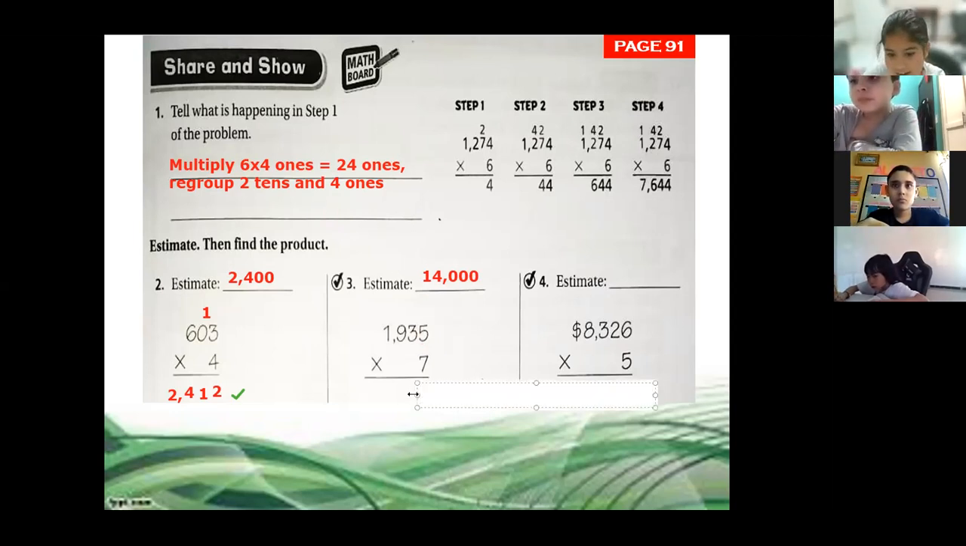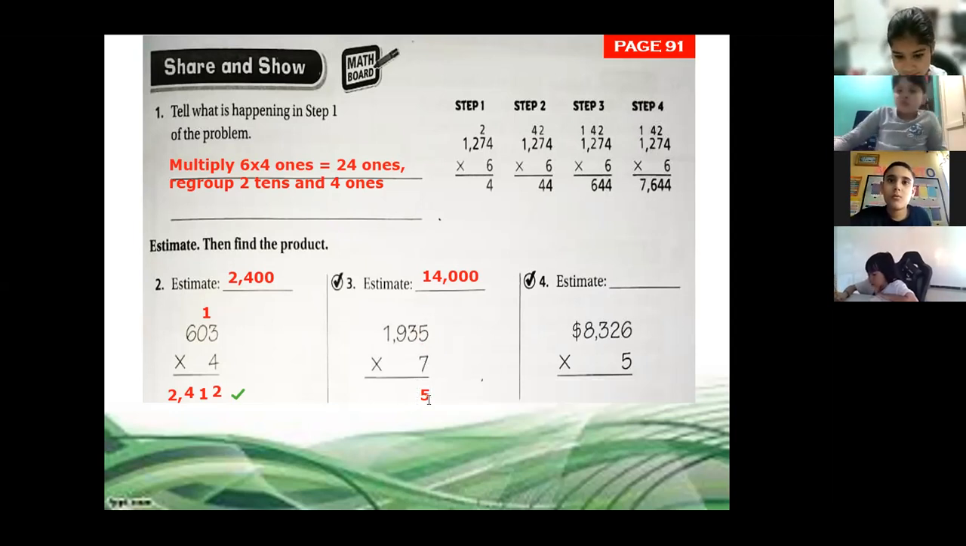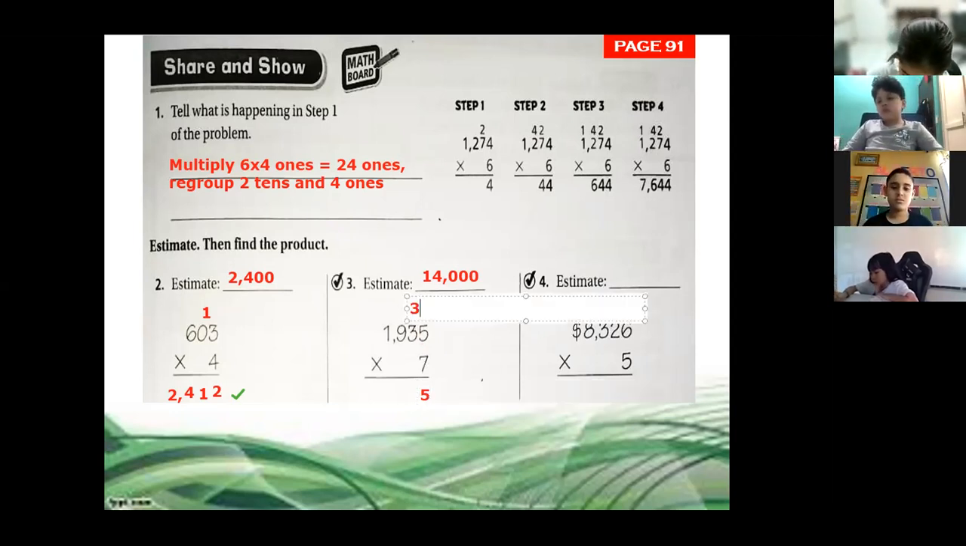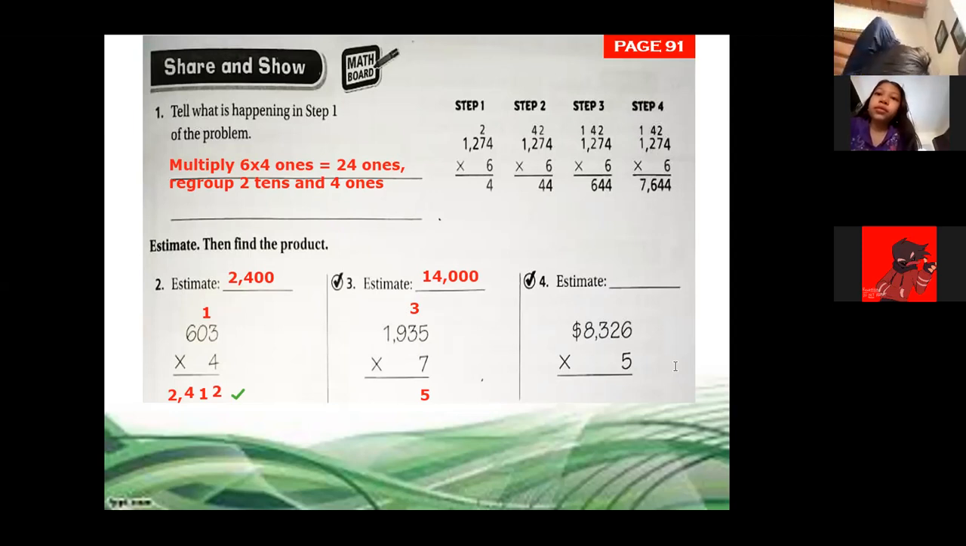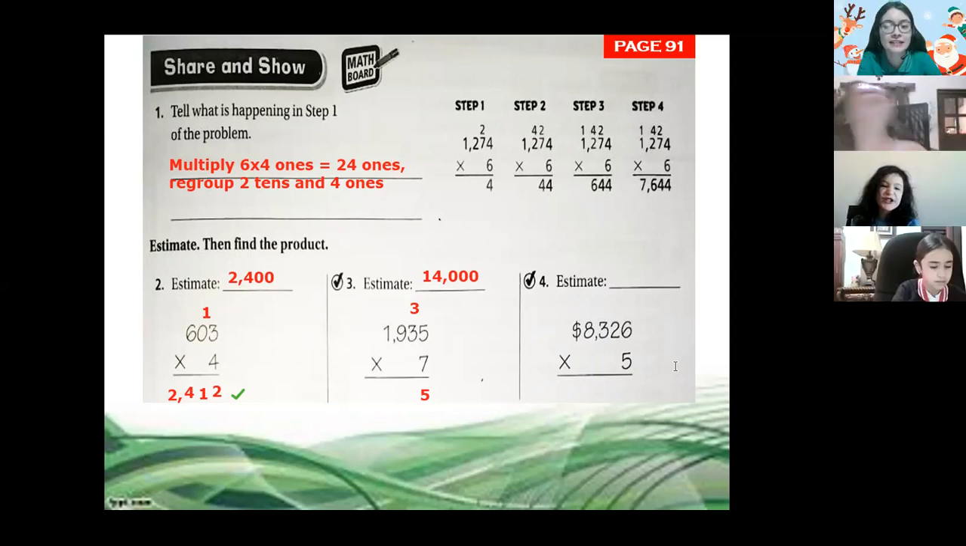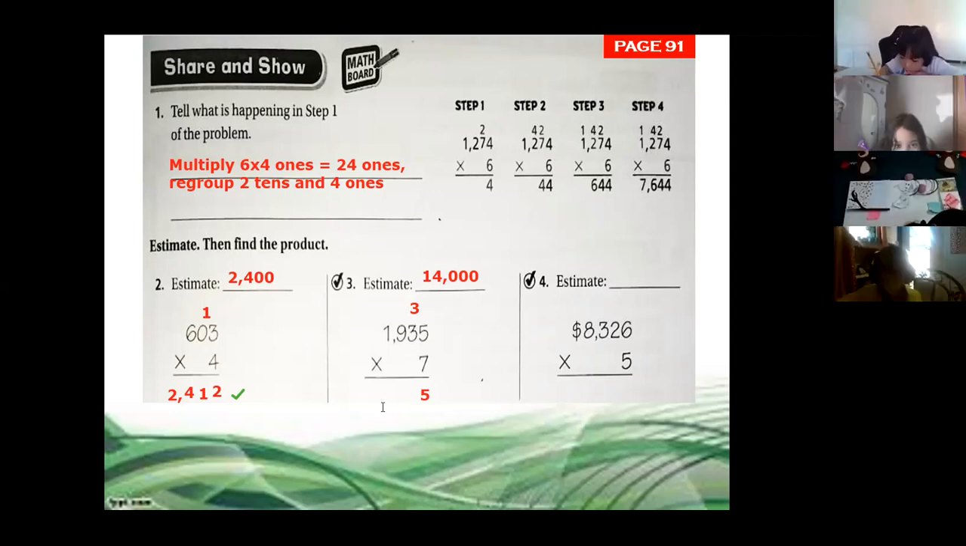7 times 5 is 35, class? Yes, 35. We write 5 and we regroup 3. That's right, Hermes. 7 times 3 plus 3. 7 times 3, 21, plus 3, 24. So we write down number 4 and we regroup the 2, class.